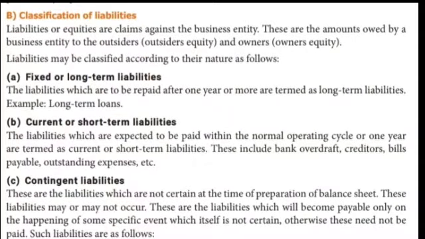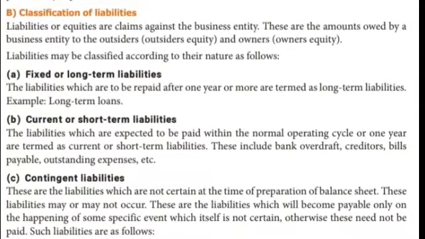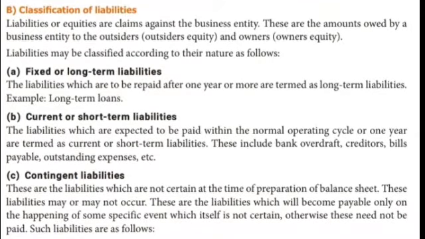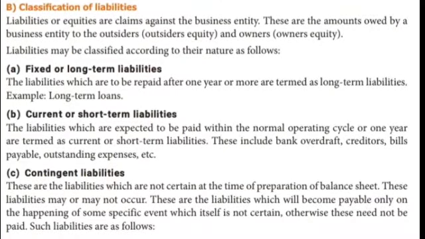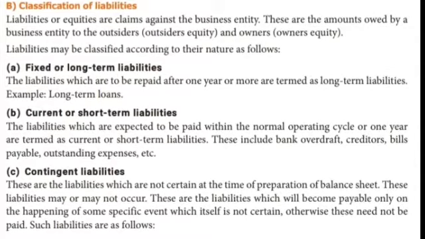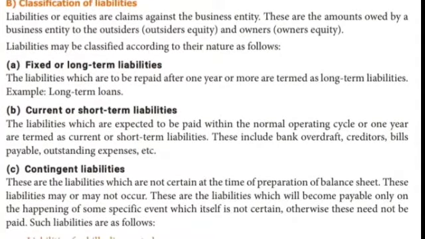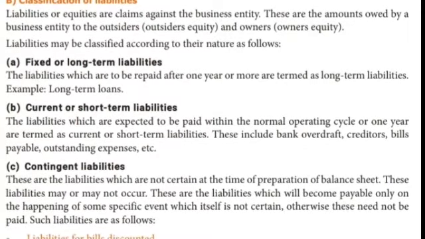Next one, classification of the liability side. Liabilities are equities or claims against the business entity. These are the amounts owed by the business entity to the outsiders, I mean outsider equity and owner's equity. Liabilities may be classified according to their nature as follows.